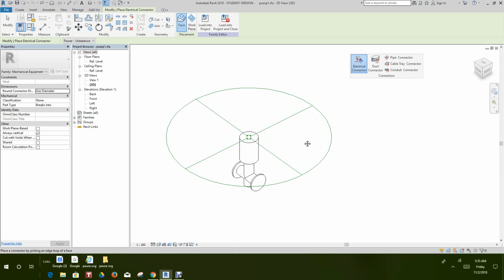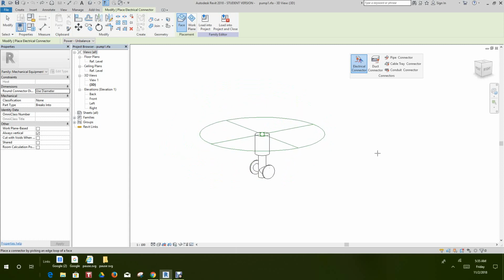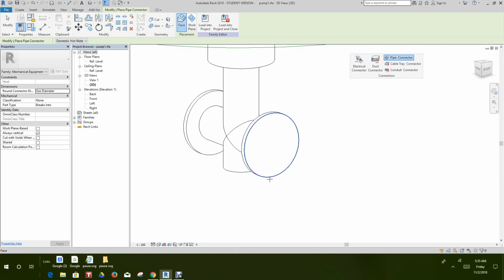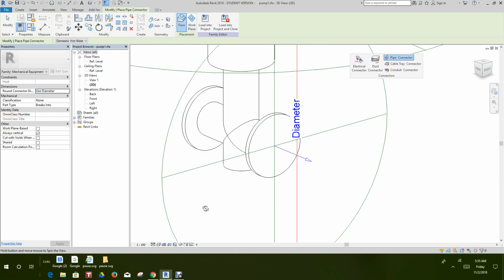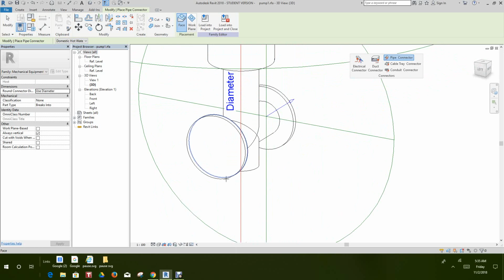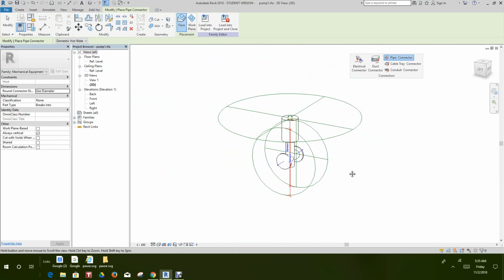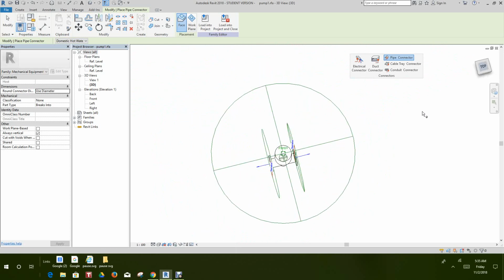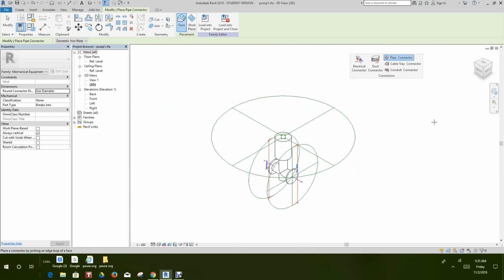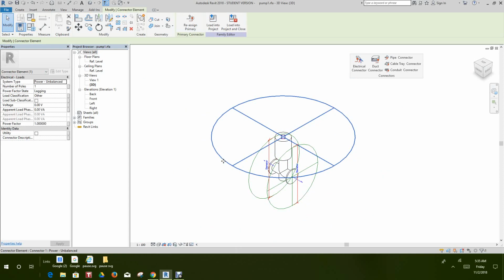So it's okay. Now we want to add two pipe connectors here. So let's select, zoom in here, make sure we have the face. And we'll go and add face on this one. So that's really all you need, but let's add some intelligence now. So click on modify and select the connector.